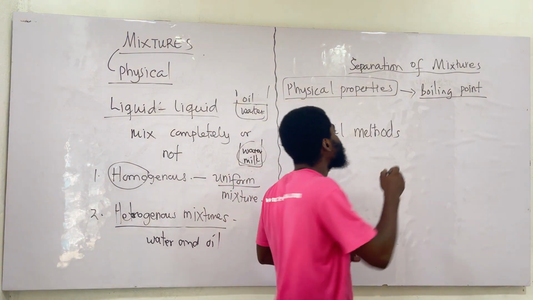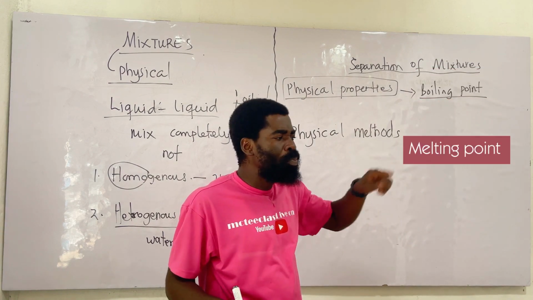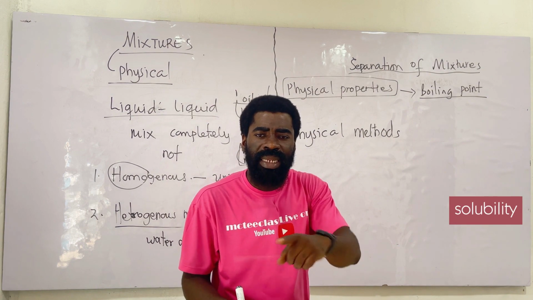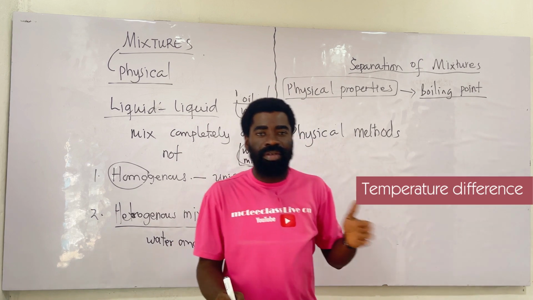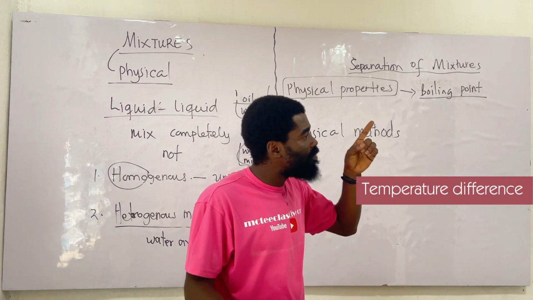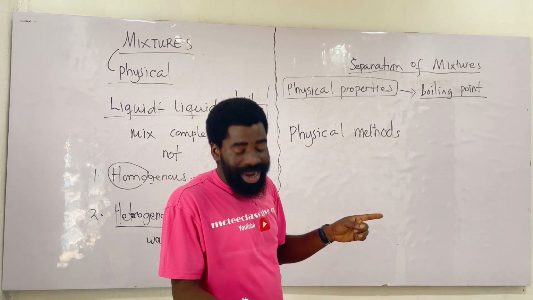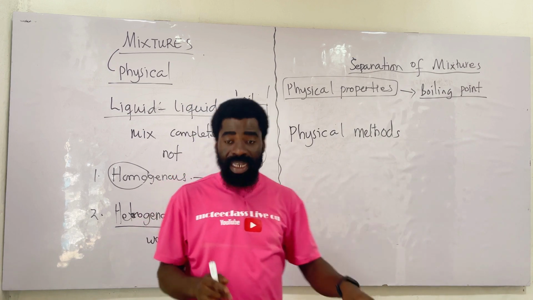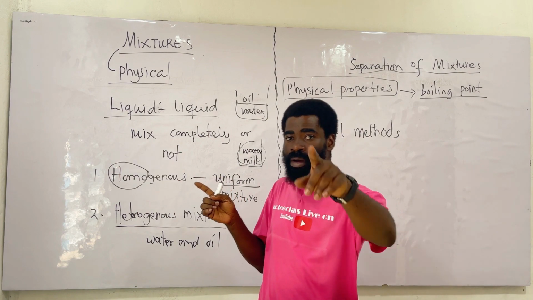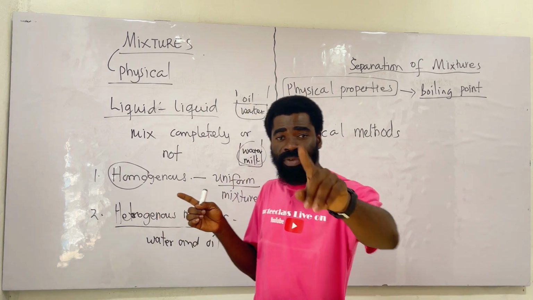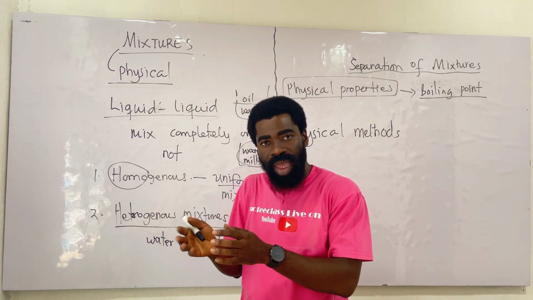Then we also have the melting point. So we have boiling point, melting point, then solubility. How soluble one is in the other, we can use that. Then we also use temperature differences, then particle size, then density. It's another way of doing it. We have weight. In the case of separating your chaff from the grain, we use the weight. Through blowing the air, the lighter ones will blow off and the heavy ones will stay.